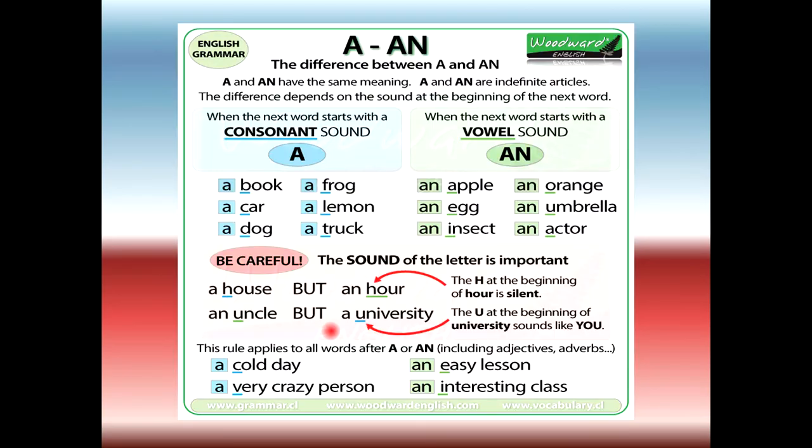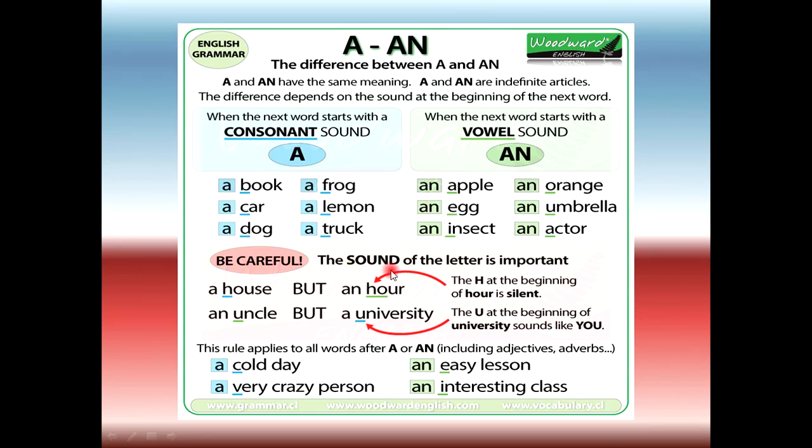Now let's have a look at some more examples. Here you can see the difference between "a" and "an". "A" and "an" have the same meaning. The difference depends on the sounds at the beginning of the next word. "A" and "an" are indefinite articles. When the next word starts with a consonant sound, like a book, B is a consonant, so we put "a" over here. When the next word starts with a vowel sound like apple, A is a vowel, so we put "an".